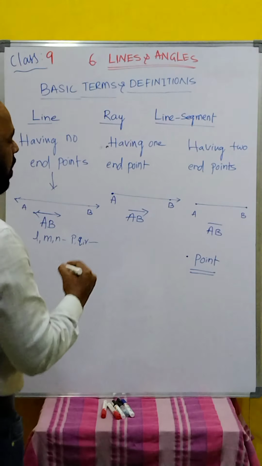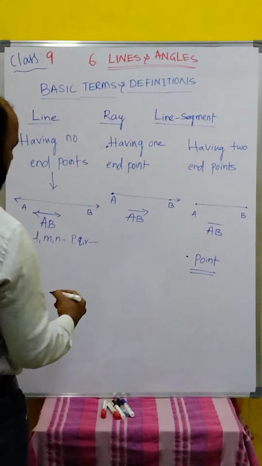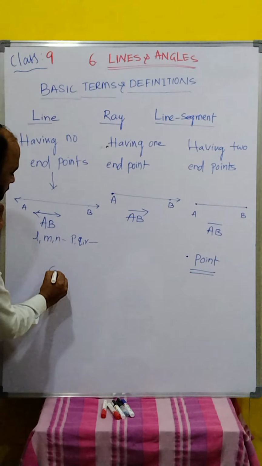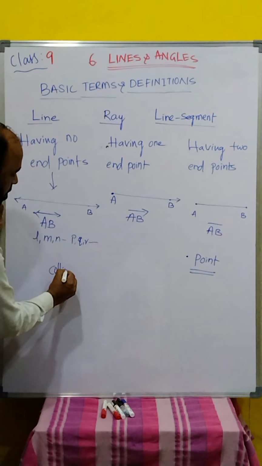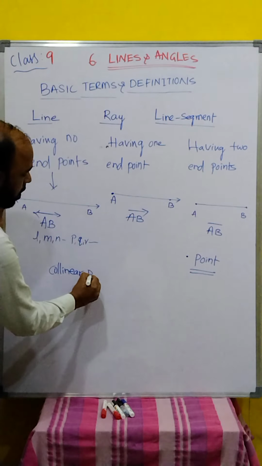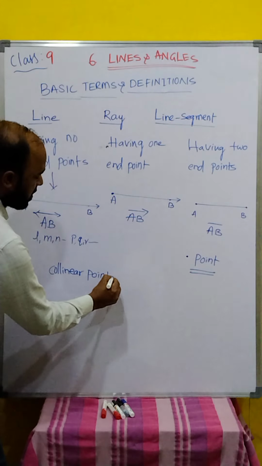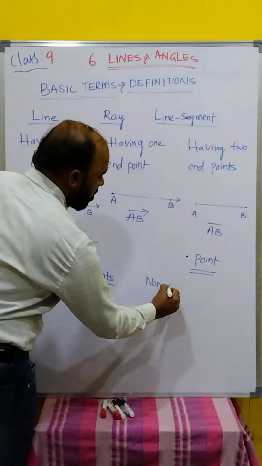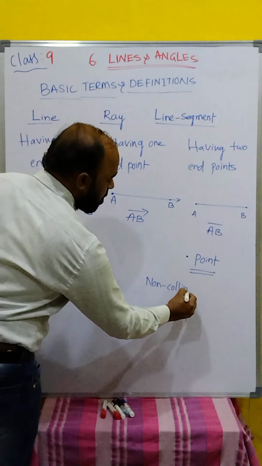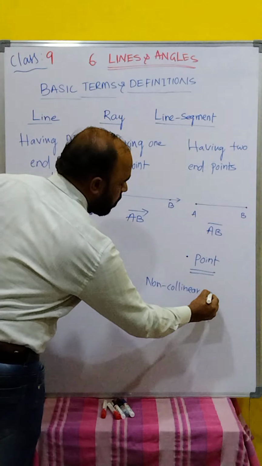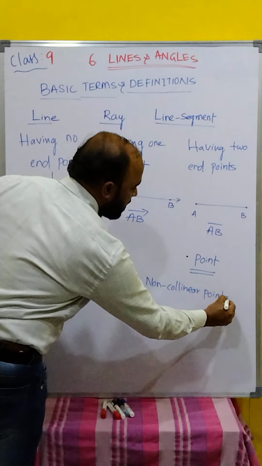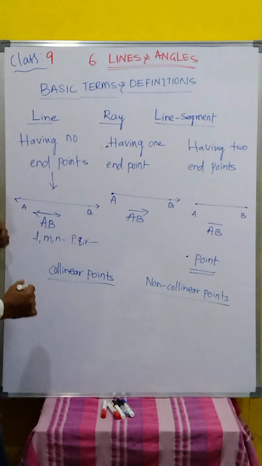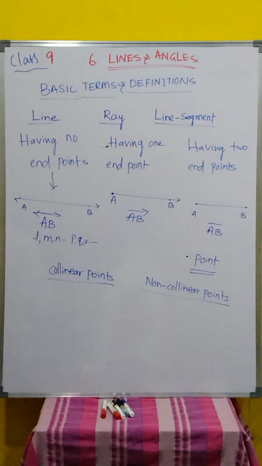We have points again of two types: collinear points and non-collinear points. What are collinear points?